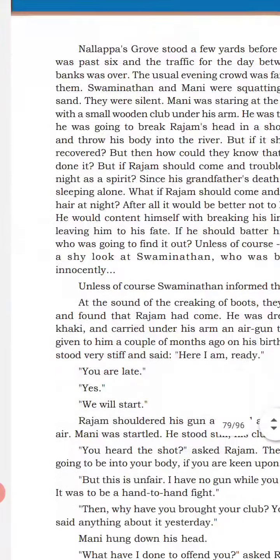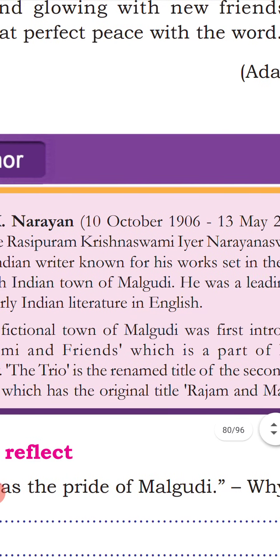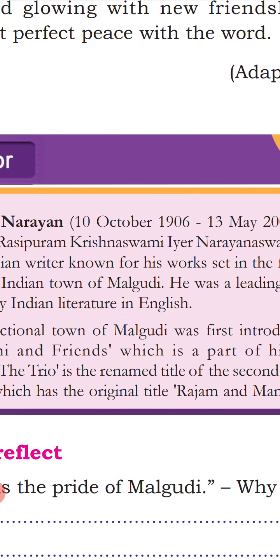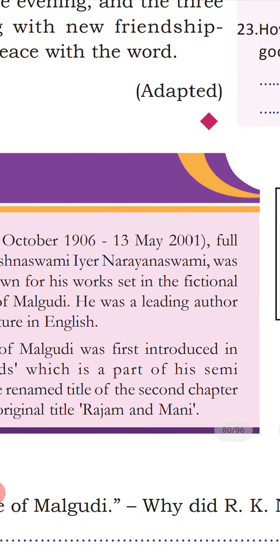R.K. Narayan. You want to know about R.K. Narayan? Okay, he was born on 10th October 1906 and died on 30th May 2001. Is it okay?